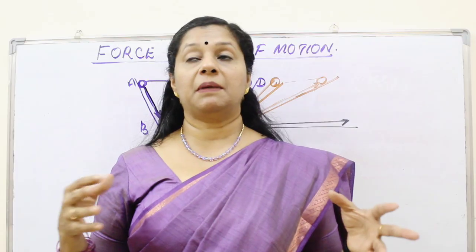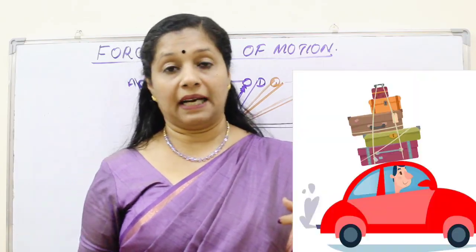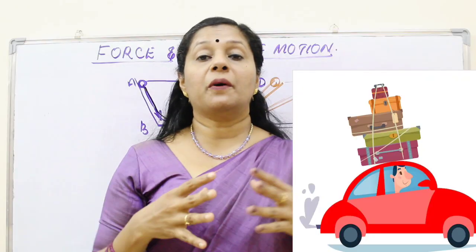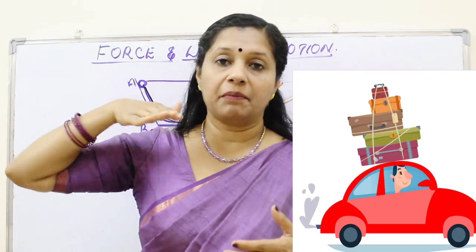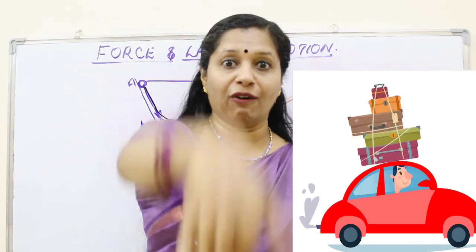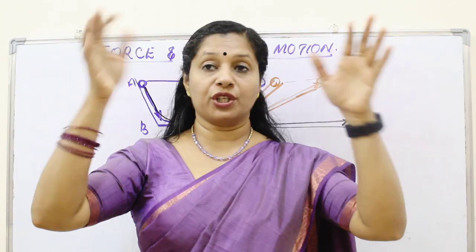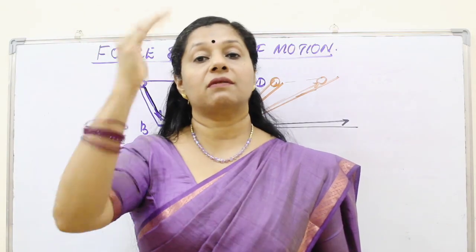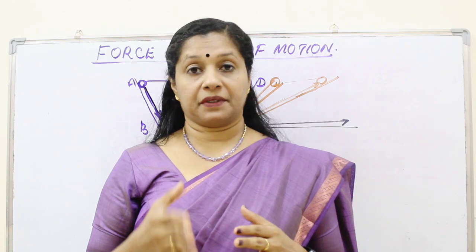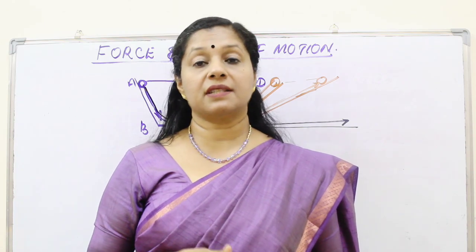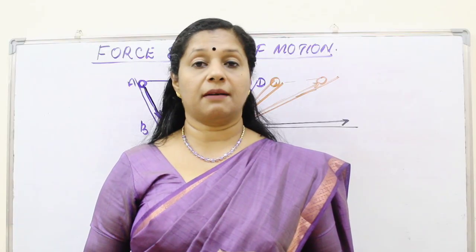You must have seen when people are going to the airport or coming back. Nowadays we can keep luggage in the trunk, but if you keep it on top of the vehicle, we always tie it with a rope. Otherwise, when we brake somewhere, the luggage will fall over the car to the front. Why? Because it is still in a state of motion. We suddenly stop the car, so it will fall forward. These are examples of inertia of rest and inertia of motion. Think clearly and then answer the questions that come to you.